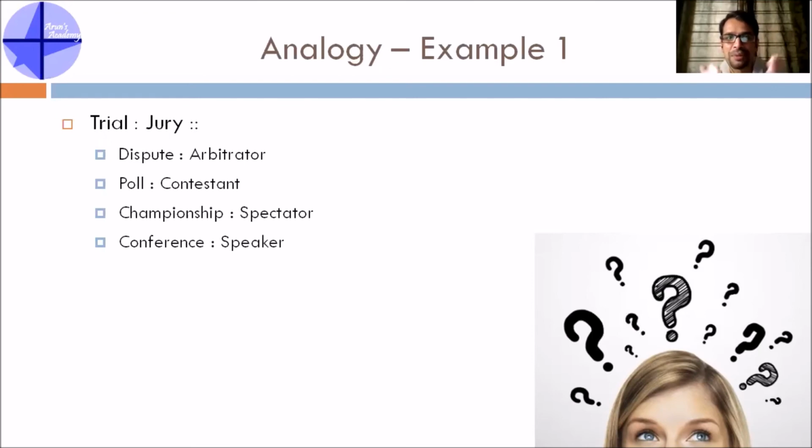Not the right relationship. Conference, speaker. There is a conference and there is some speaker who is talking in that conference, but he's not giving any solutions there. He's just a speaker. So even that relationship doesn't fit in. So if trial is to jury, then dispute is to arbitrator exactly fits the same relationship. So this is how analogy problems are solved.